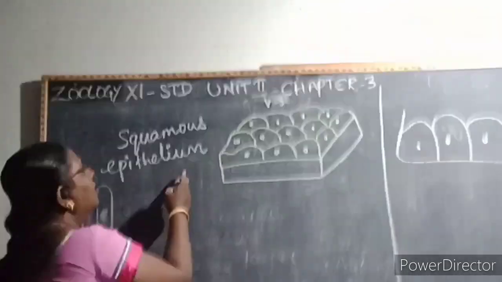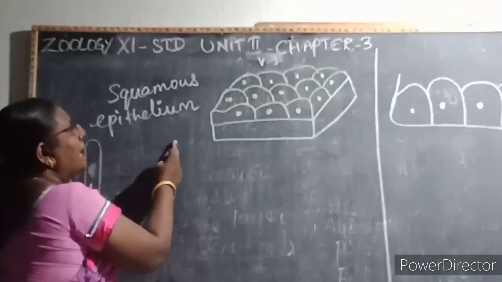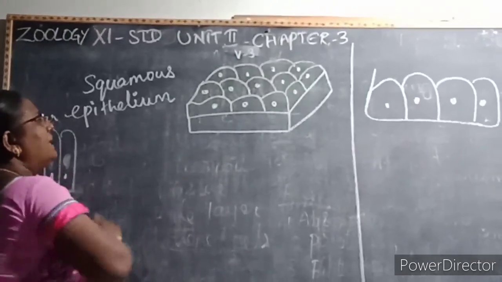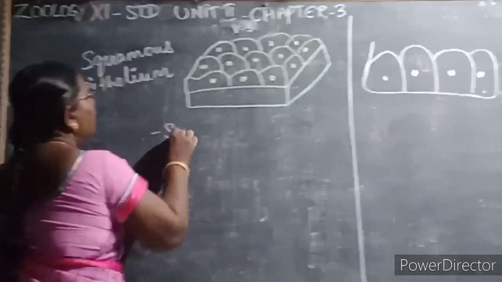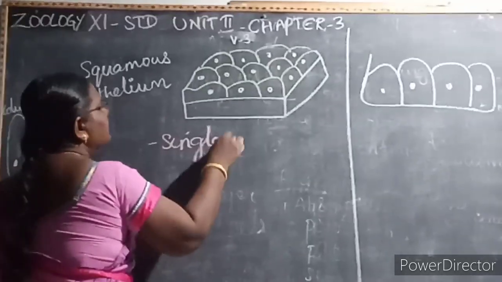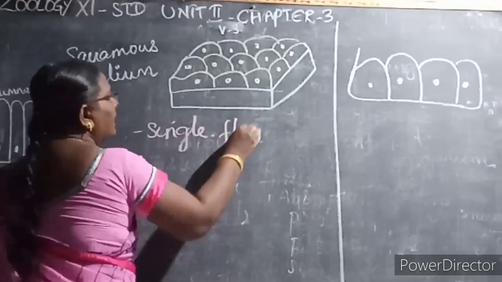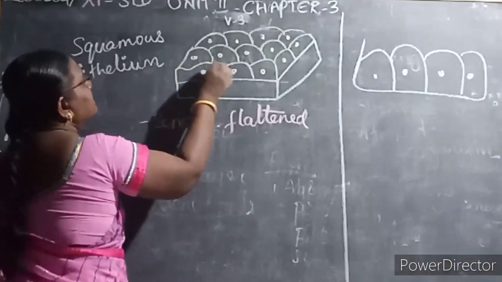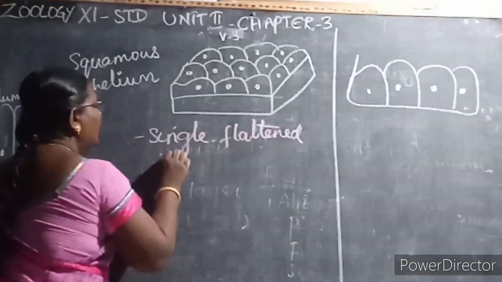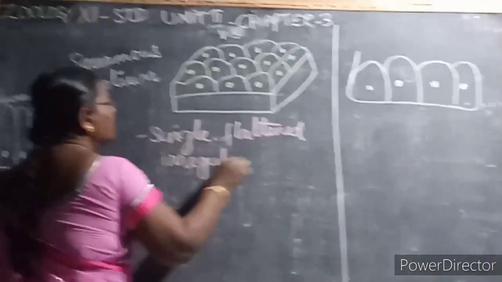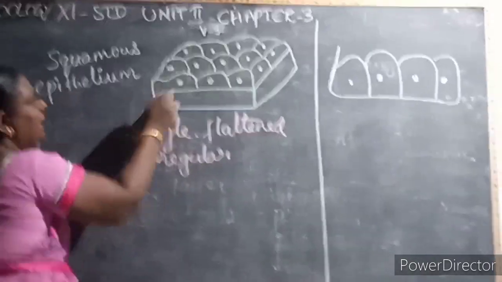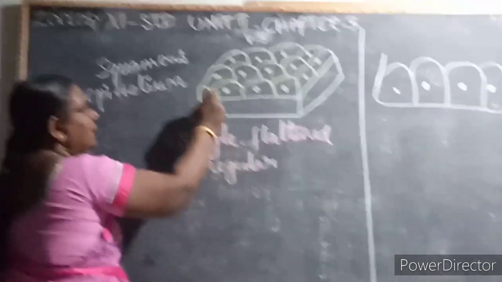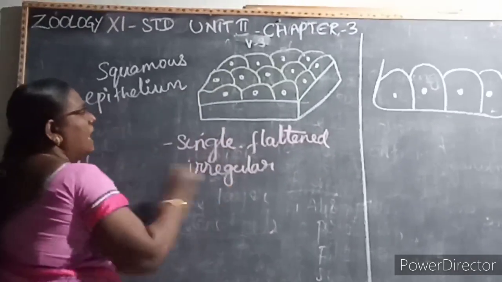Next, we are going to learn about the squamous epithelium. This squamous epithelium is a single layer of flattened cells with irregular boundaries. See the yellow colored one with the irregular boundaries. So what is the first one? Squamous epithelium is a single layer of flattened cells with irregular boundaries.